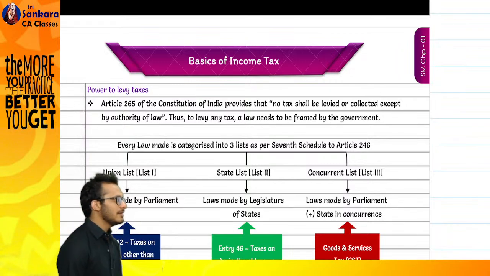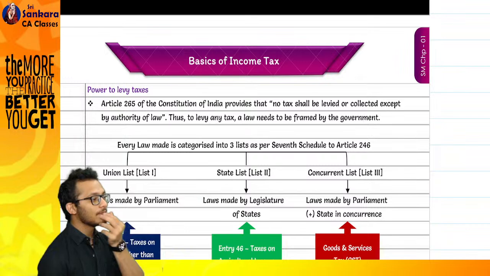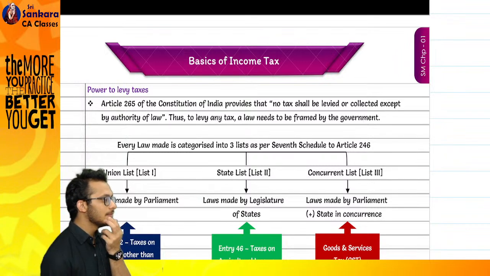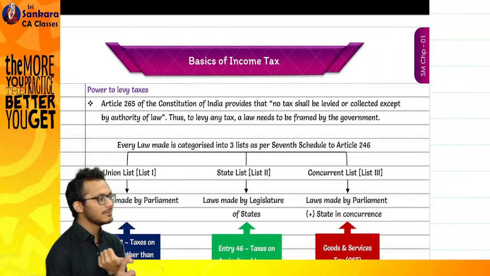What else? We tried to understand what is meant by a law and an act. Which one is bigger? Law is bigger. A law consists of acts, rules, circulars, and notifications.